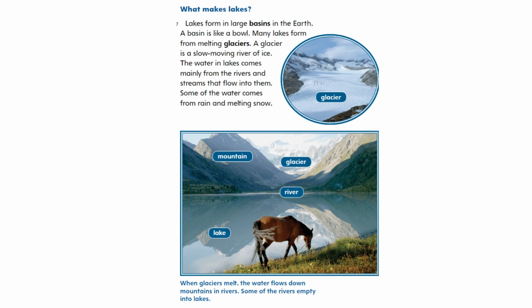Some of the water comes from rain and melting snow. When glaciers melt, the water flows down mountains and rivers. Some of the rivers empty into lakes.